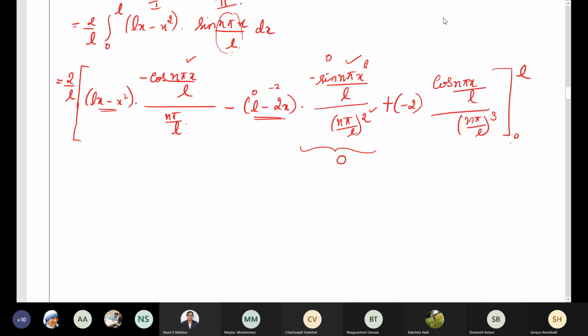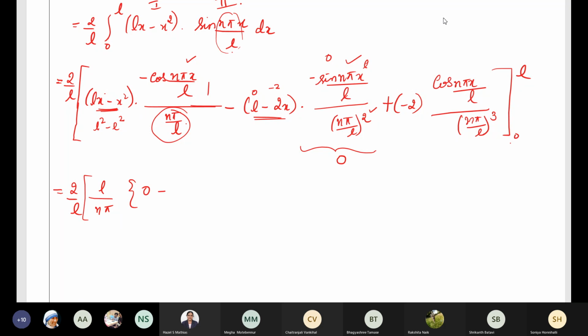Let's apply the limit for the first and the third term. So it's 2 by L. Here n pi by L is there, so it's 1 divided by n pi by L. When you take it to the numerator, it will be L by n pi. Then put the limit for this term. What is the upper limit? L. So when you put x as L into L square minus L square, it will be 0.